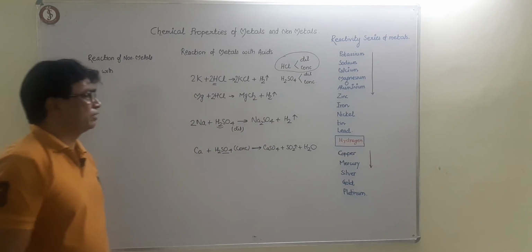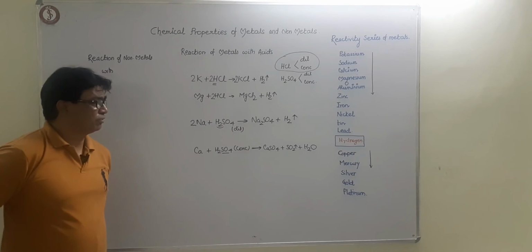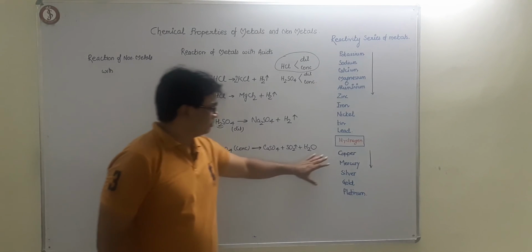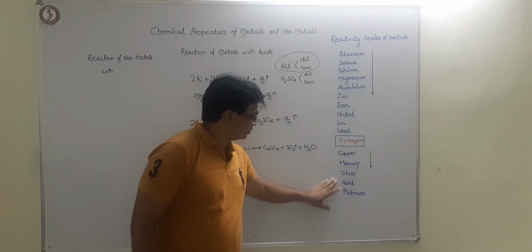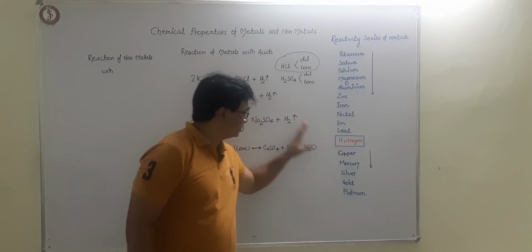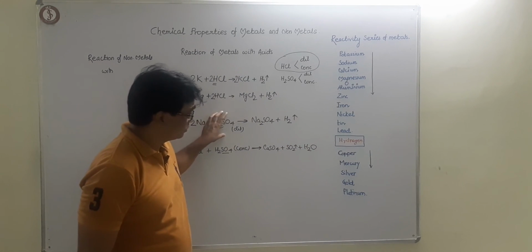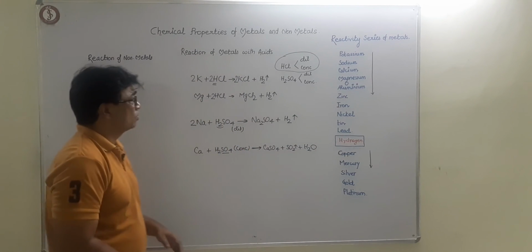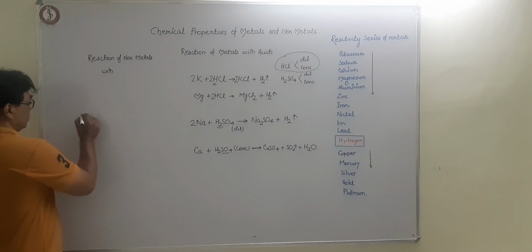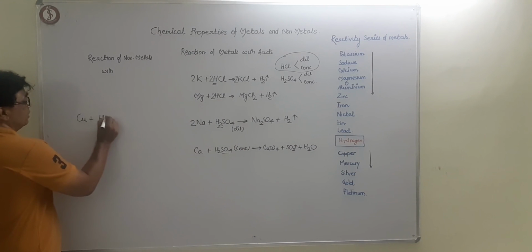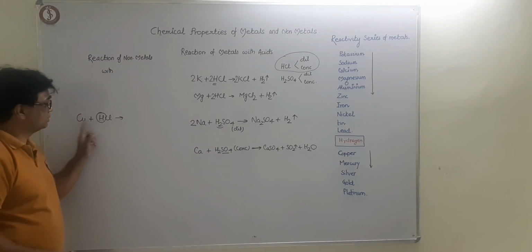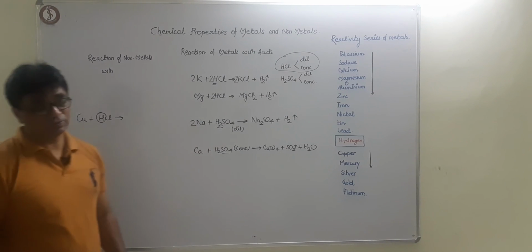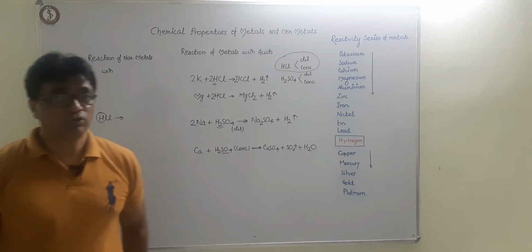Non-metals do not react with acids normally. Secondly, try to understand hydrogen. Acids have hydrogen and metals replace hydrogen. But what about copper reacting with any acid? Suppose copper is reacting with HCl. No reaction will take place under ordinary circumstances because hydrogen is above copper in the reactivity series, so it cannot be replaced. That is very important for you all to understand.